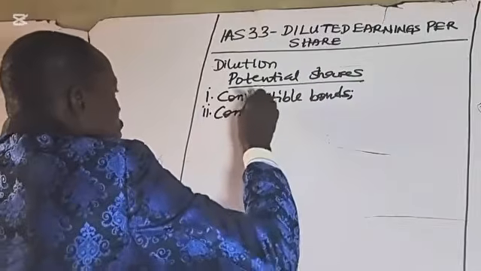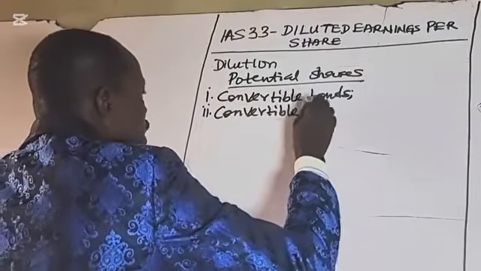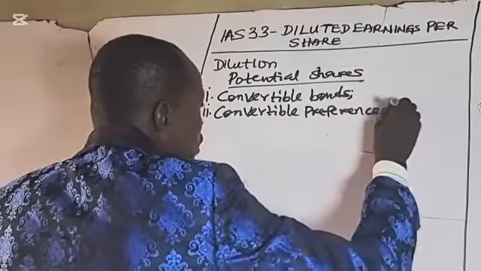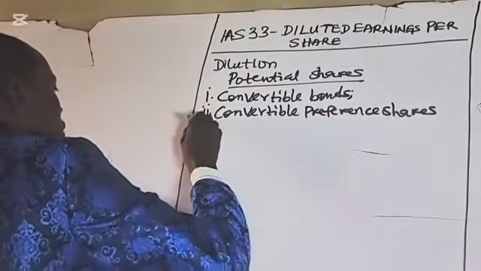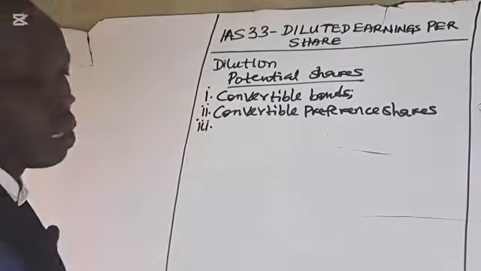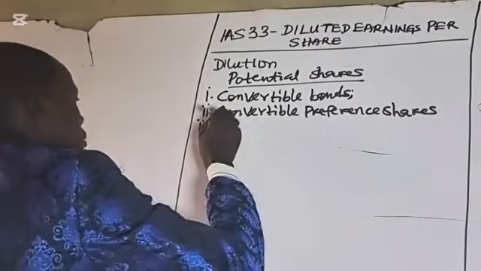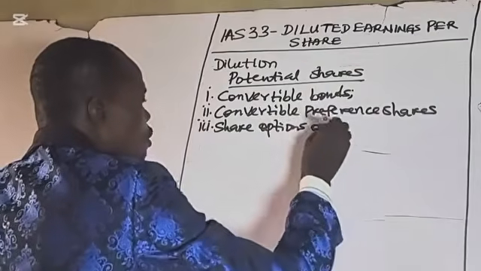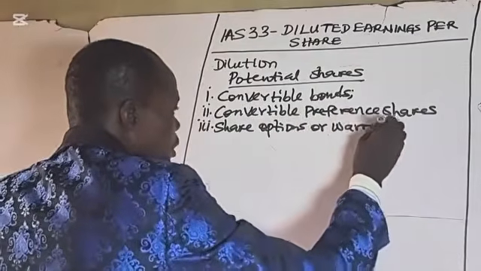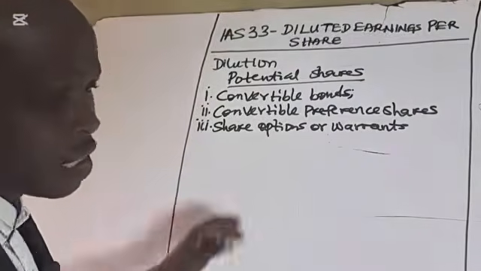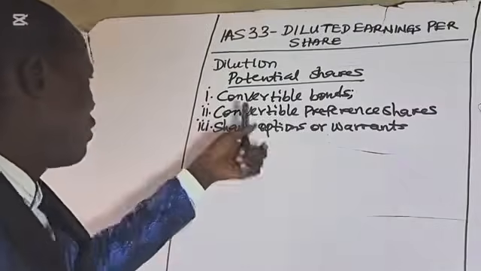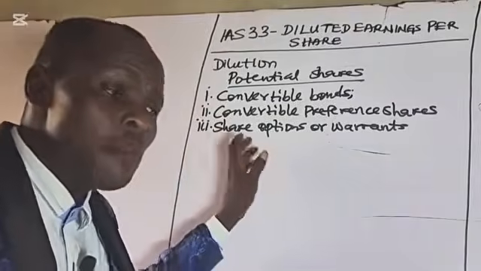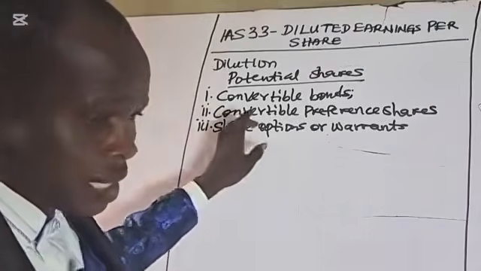Convertible preference shares. 3. Share options or warrants. These are potential shares. Where the entity has any of these potential shares, they must compute the diluted EPS in addition to the basic EPS.